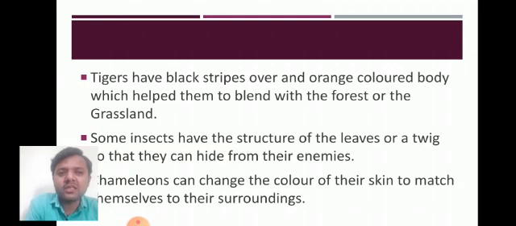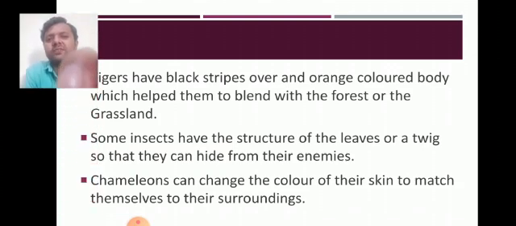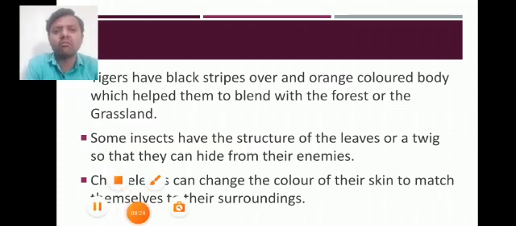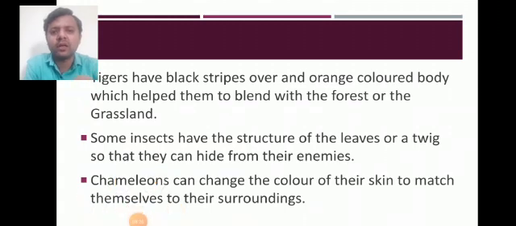Some insects have the structure of leaves or a twig so that they can hide from their enemies. Many insects look like the leaves of a plant. So many animals have a structure like a twig or a leaf so that they can hide from their enemies easily, and they will stay protected.